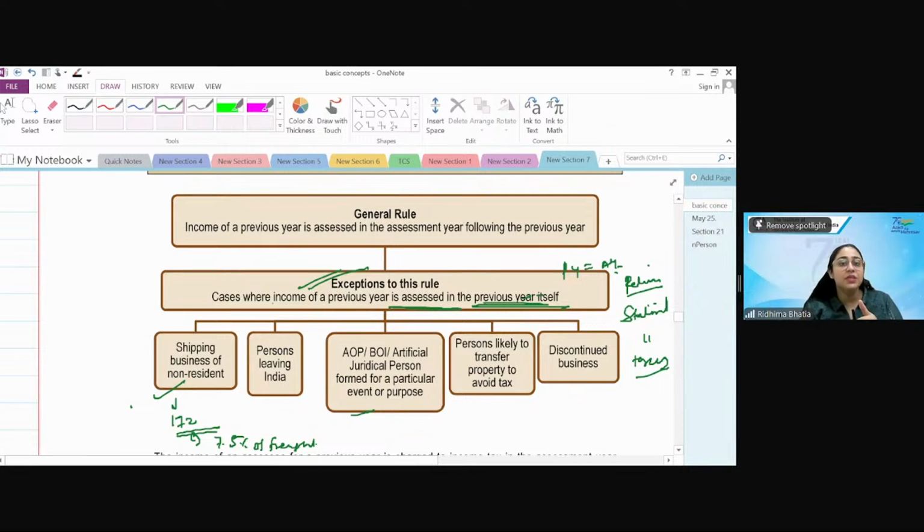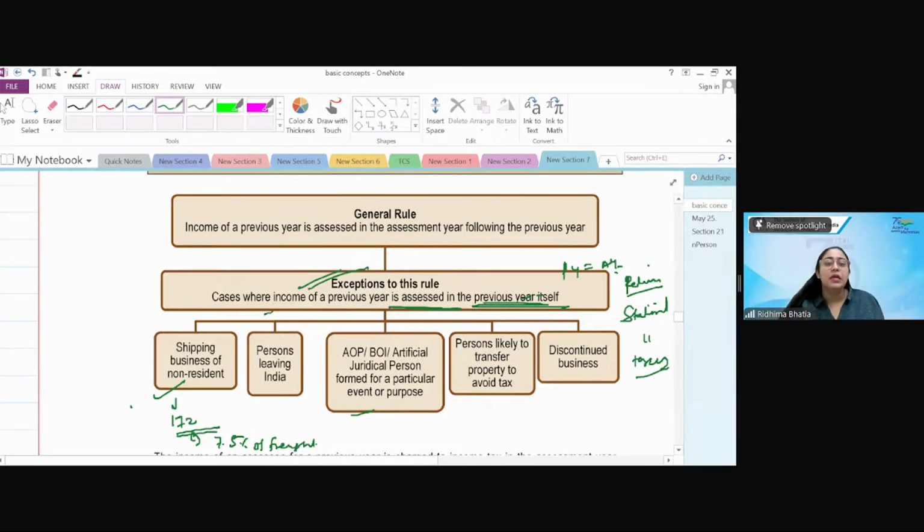Now this is coming as an exception because otherwise, if it were an Indian shipping company, they would have been carrying passengers to and fro, but they would have paid taxes in the next year, when the year would have been over and the assessment year would have begun. Then they would have paid the final assessment and closed their income. But for a non-resident shipping company, we do not know when they will come back again. That's why they are earning income because they are coming to India. So on that freight they pay the tax and then they are allowed to leave.